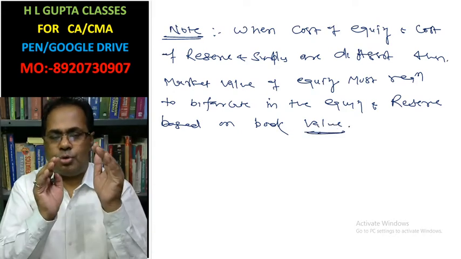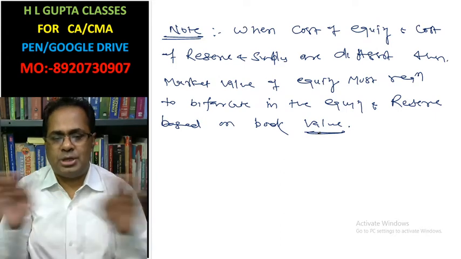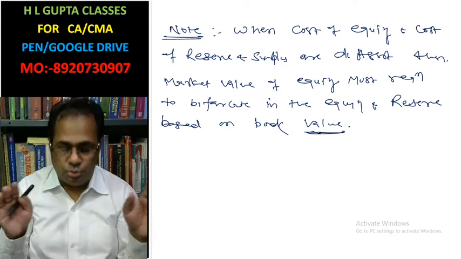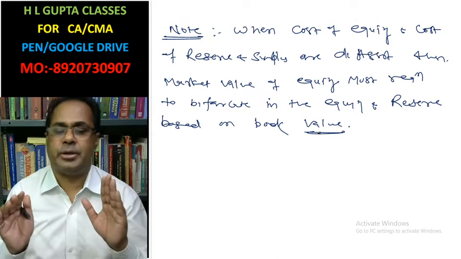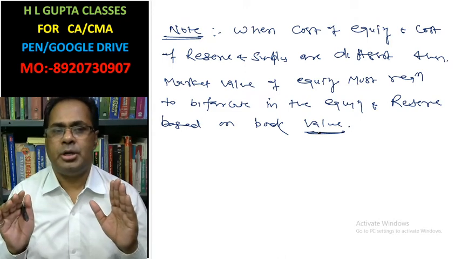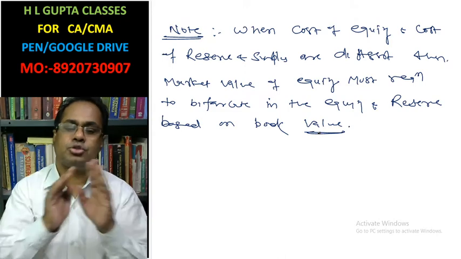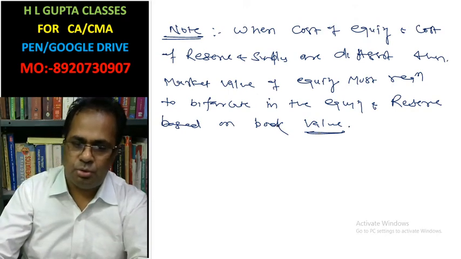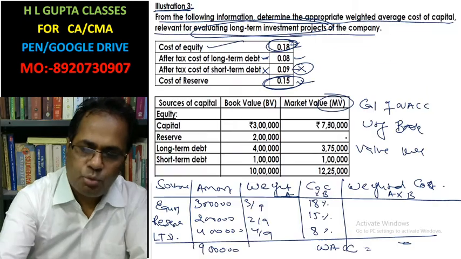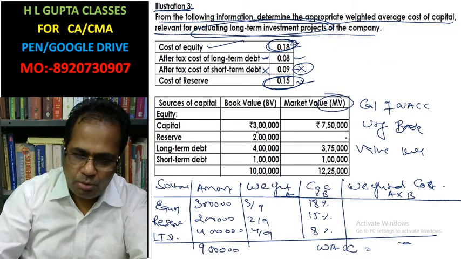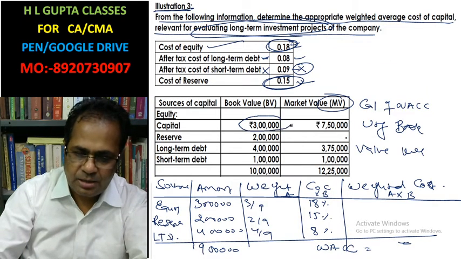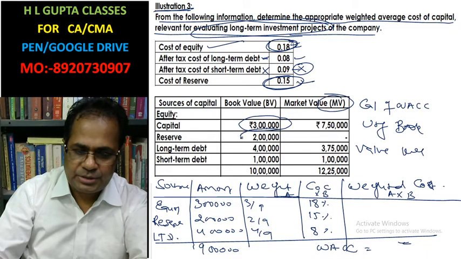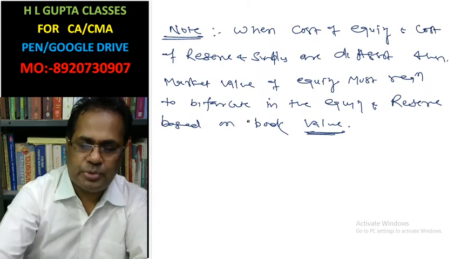If cost of equity and cost of reserve both are the same, you do not require to bifurcate. Either you can bifurcate or not, it does not make any difference. Okay, based on the book value. Look at it. What book value do you have? Book value of equity is 3 lakh. Book value of reserve is 2 lakhs.